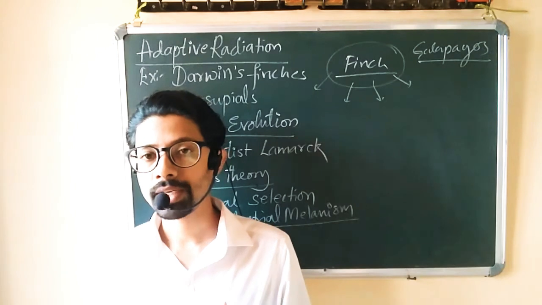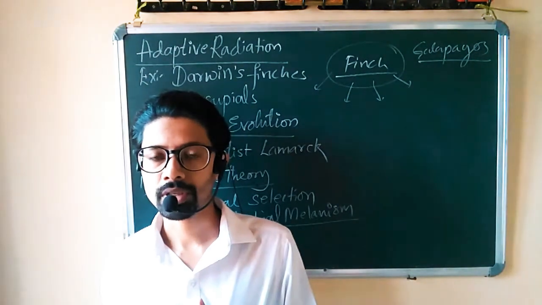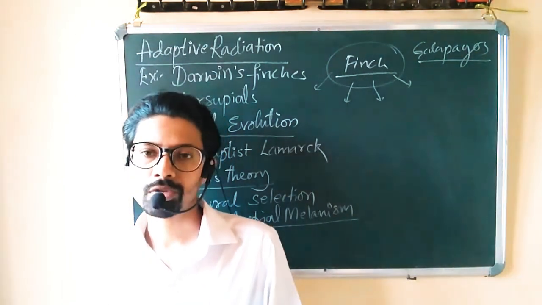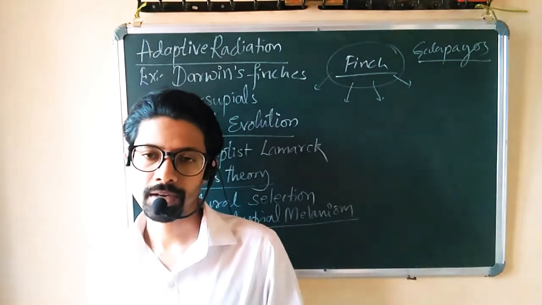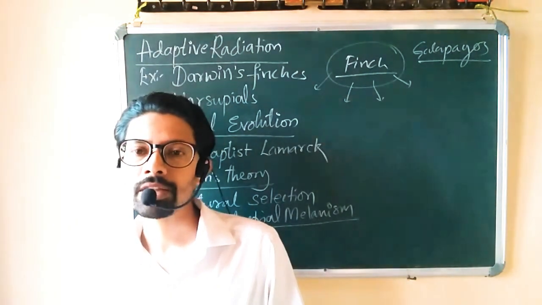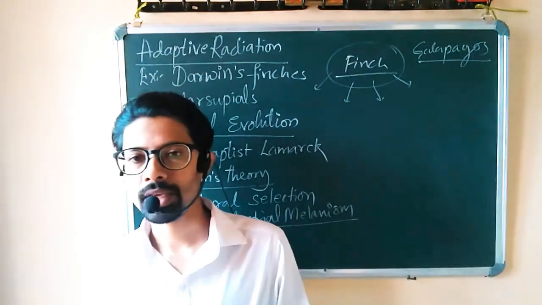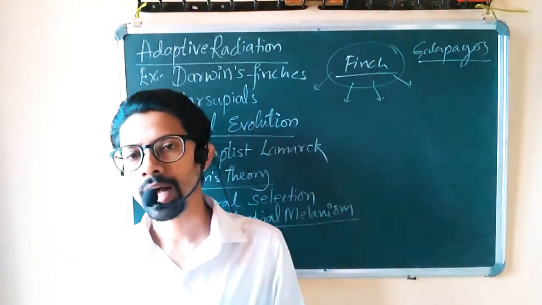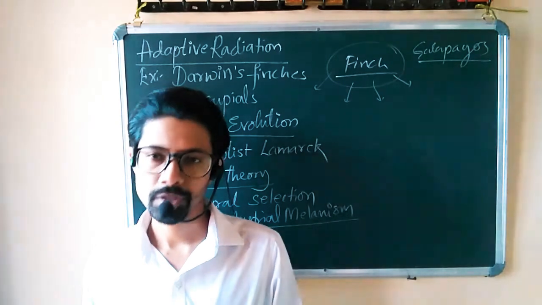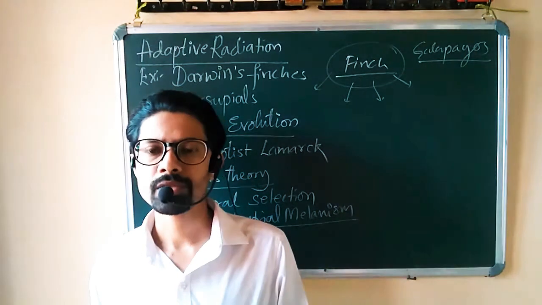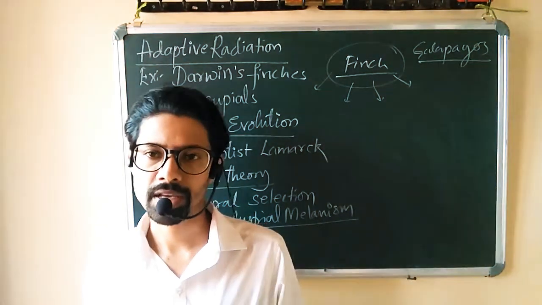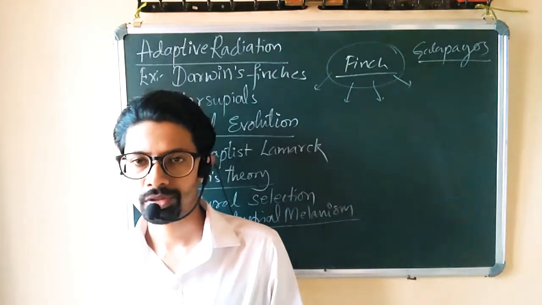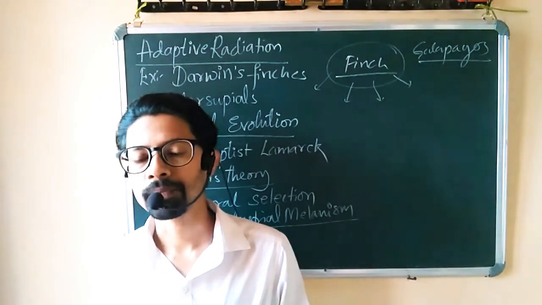Now this adaptive radiation of finches was observed by Charles Darwin, and Charles Darwin explained it as a process of adaptation with respect to feeding habit in Galapagos finches. These finches are also named as Darwin's finches because he was the person who studied them.